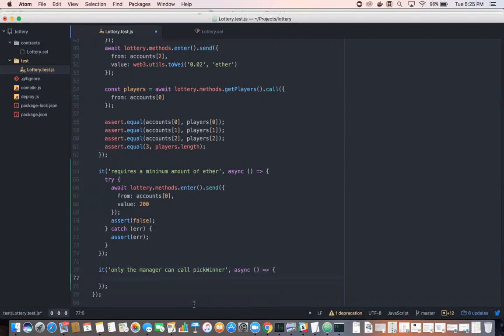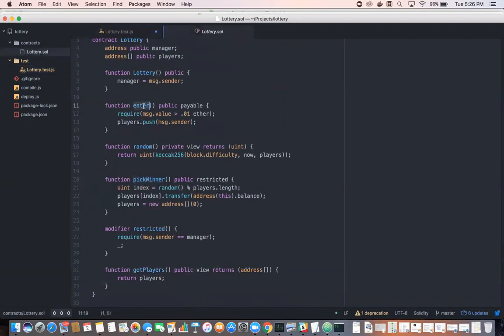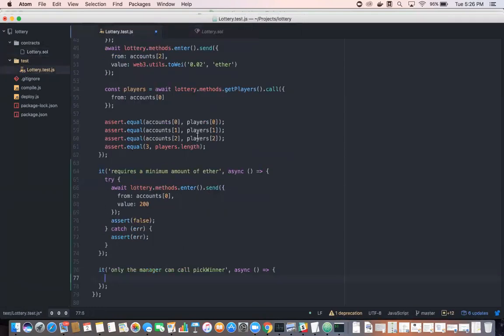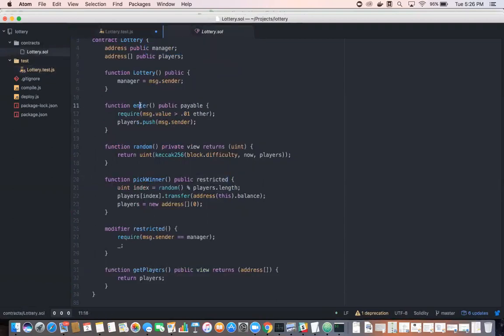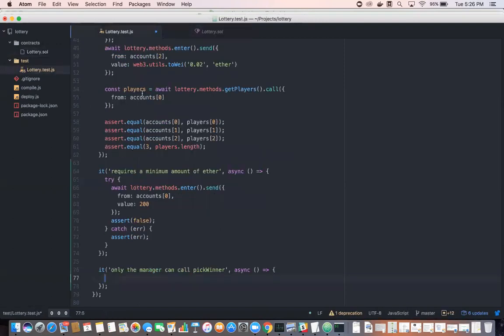And something to be aware of here is that I don't have to enter into the contract and then pick winner as far as the restricted modifier here goes. It has nothing to do with the number of players that have entered into the contract. So I don't have to call enter ahead of time. I can simply just call pick winner and then assert that something went wrong and that calling the function threw an error. So inside this it statement, I'm going to place my try block like so.